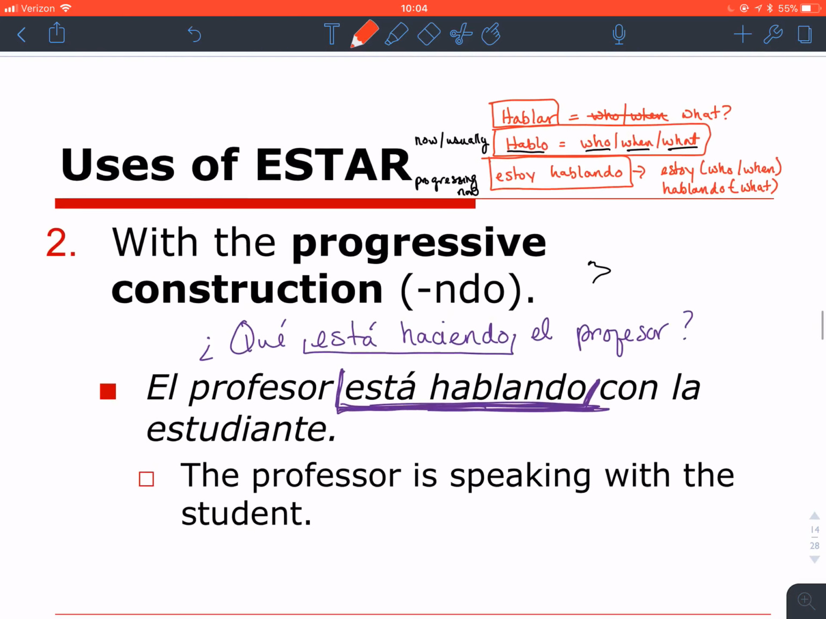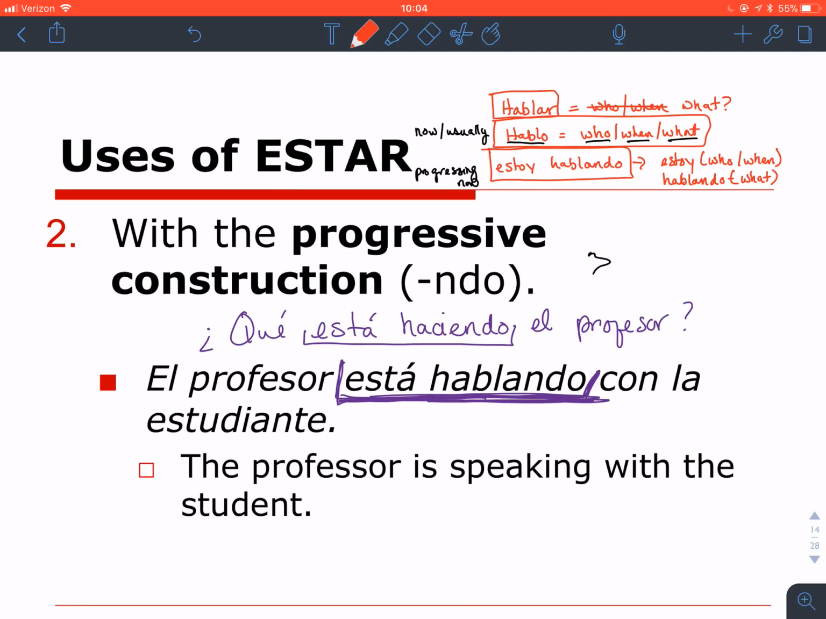Use number 2 is with the progressive, and I have an earlier PowerPoint on that and explanation. ¿Qué está haciendo el profesor? El profesor está hablando con la estudiante. And because we're using the progressive construction, it means it's happening now and it's currently progressing.